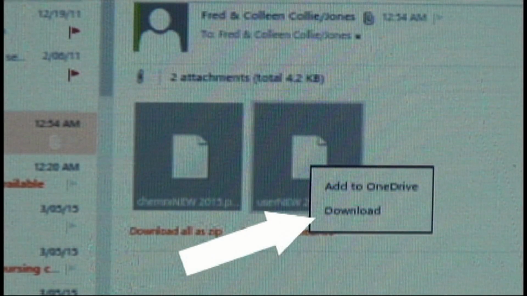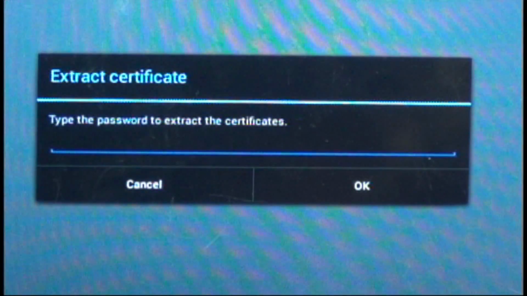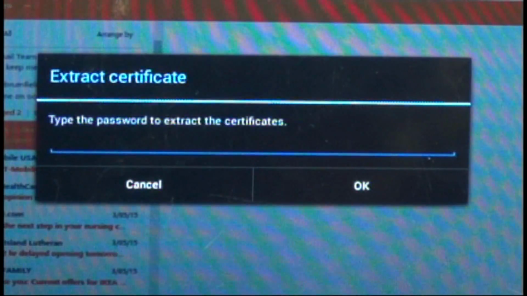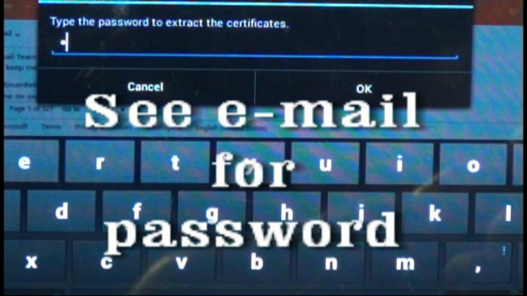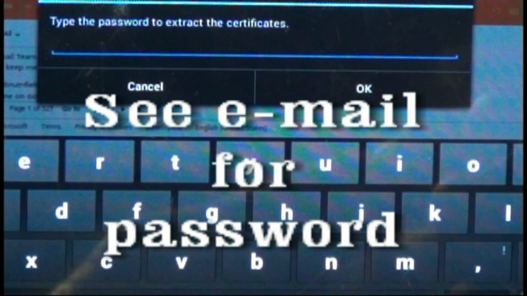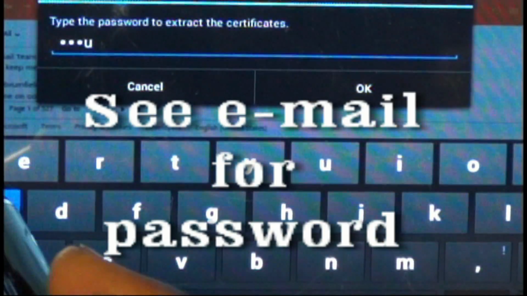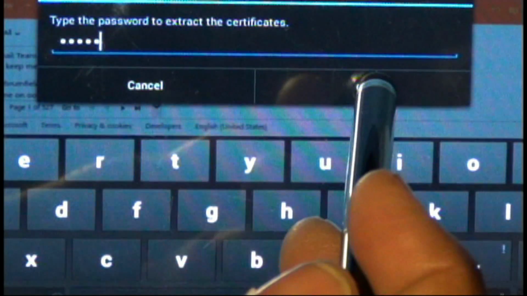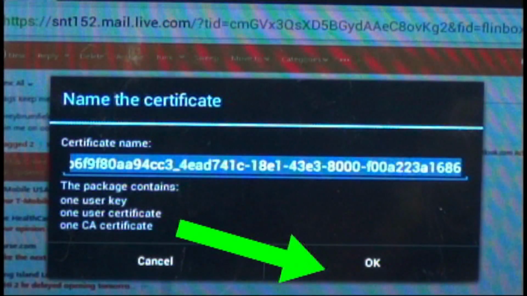Click Download. Once it's downloaded, it asks you to type in the password. After you typed it in, click OK. In this window, just click OK.